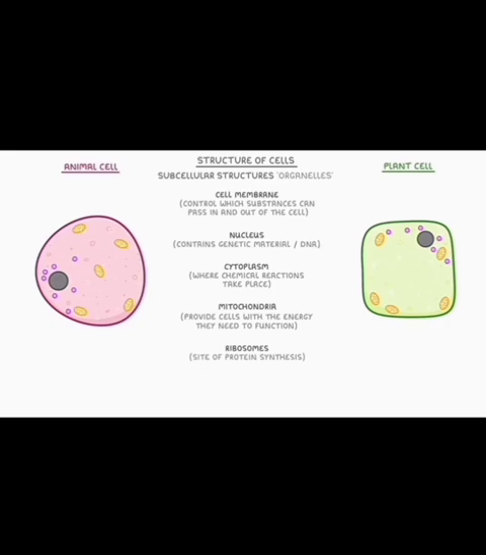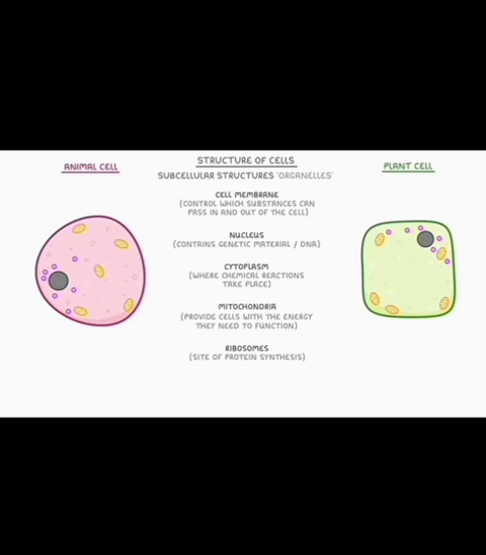They also contain a fluid-filled, jelly-like substance called cytoplasm. This is where all the other organelles exist. You can basically think of it like water filling a water balloon, but the consistency is closer to jelly. Next, they also have a lot of mitochondria whose job is to provide energy to the cell. And finally, both cell types also contain loads of ribosomes, which are the site of protein synthesis, which just means that it's where proteins are made.